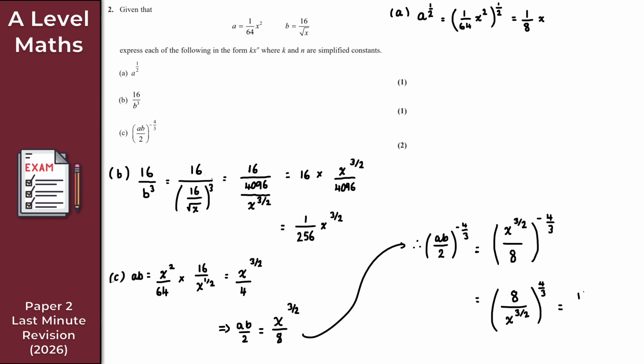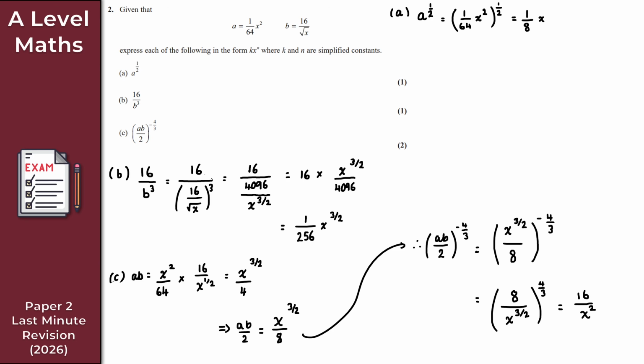So we get 16 there for the numerator, and then for the denominator here, x to the 3 over 2, we then raise it to this power here. So 3 over 2 times 4 over 3. Well, the 3's just cancel, and I get 4 over 2 there, giving us x squared, right? So I get 16 over x squared, like so.